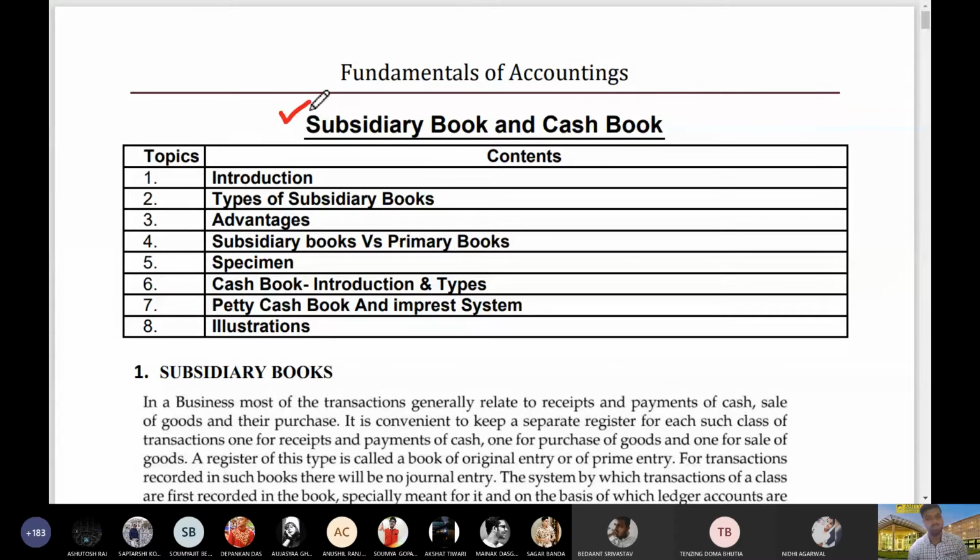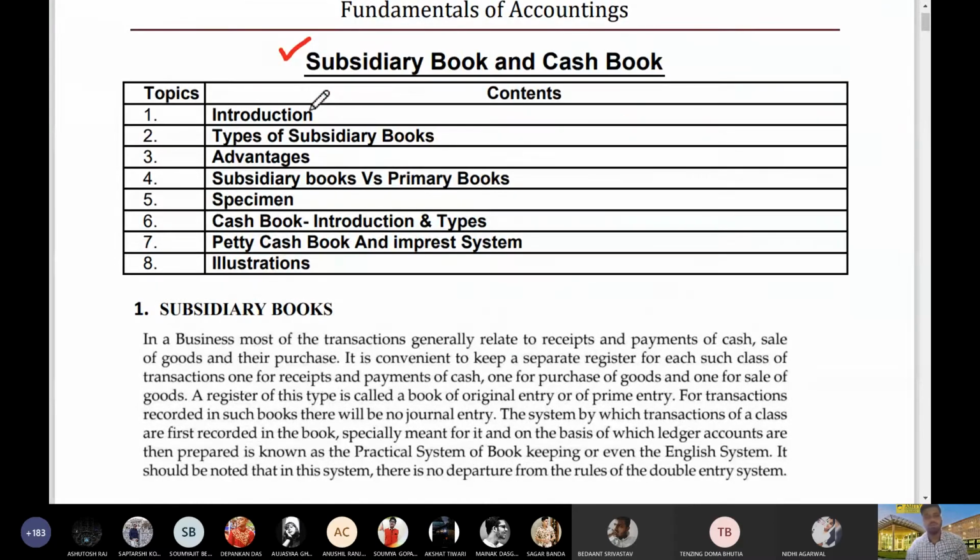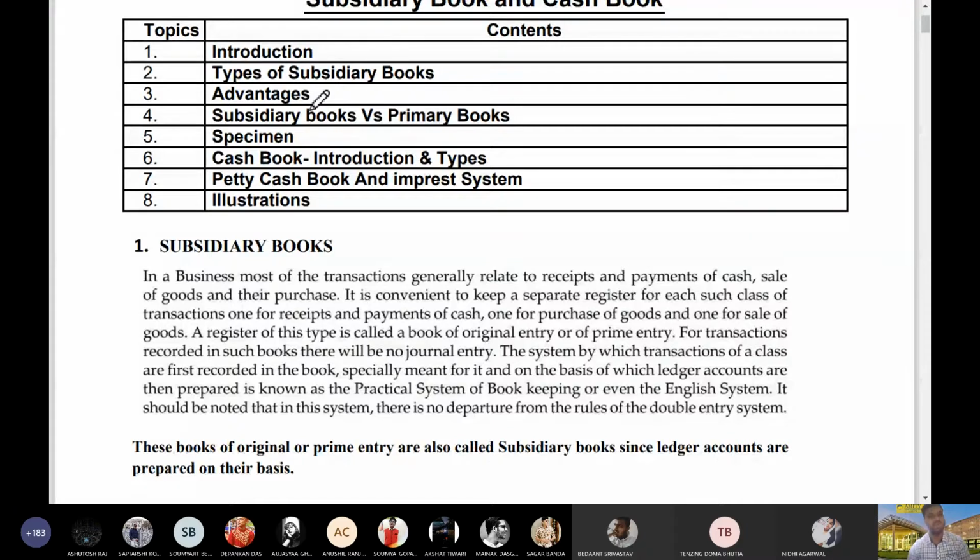So for this reason, we prepare separate accounts in the books, and that separate account records a separate type of entries or transactions, and at any point of time a business can know a particular balance or the total figure from a particular type of transaction very conveniently. And these books that we are preparing for separate types of transactions are regarded as subsidiary books.